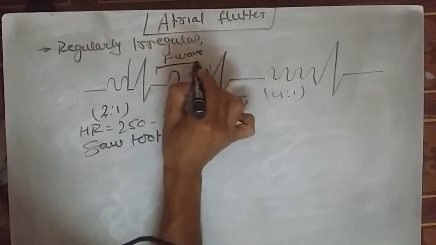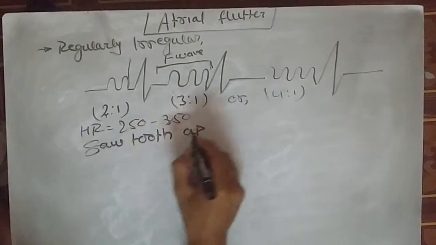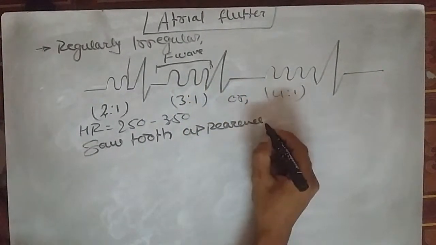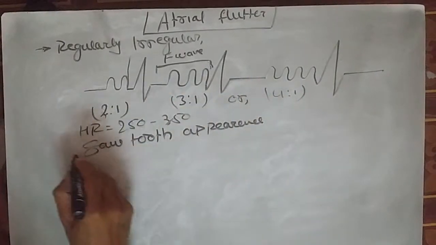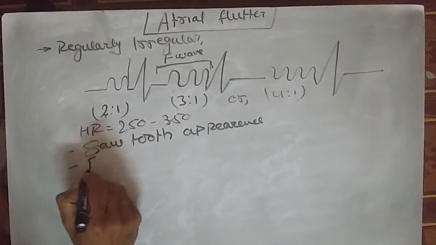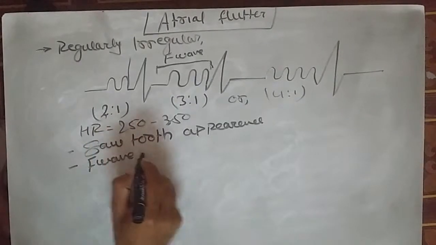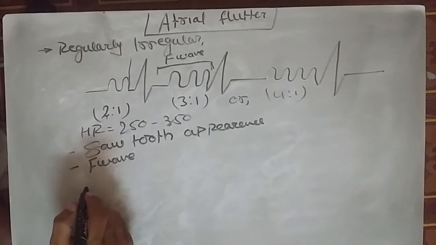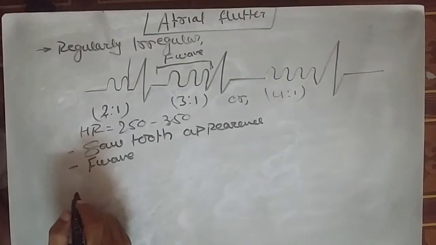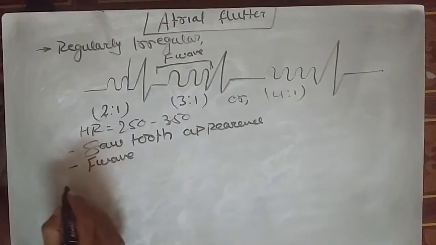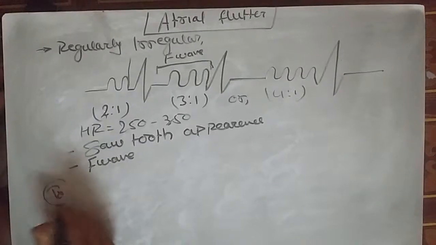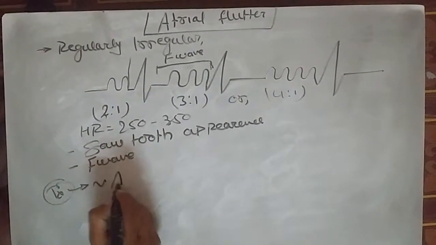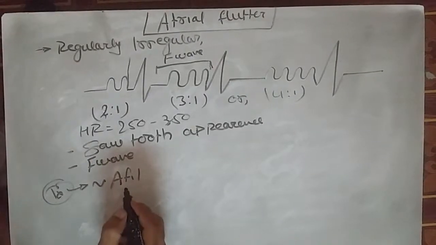So these are the MCQ points. Sawtooth appearance is seen in which type of supraventricular tachycardia, or the next MCQ can be, F waves are found in which disease. Now coming to the management, it is exactly similar to the treatment, and investigation will be similar to atrial fibrillation, so we are not going to talk about this.